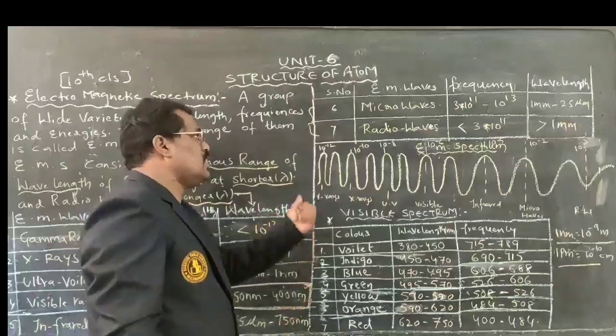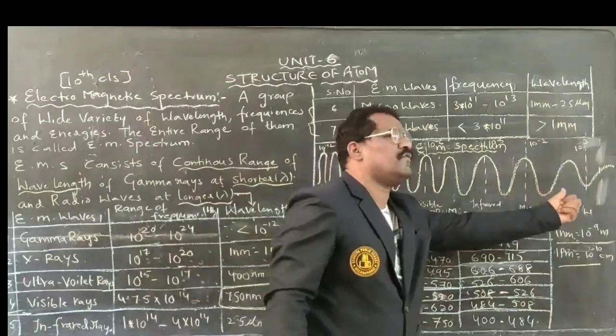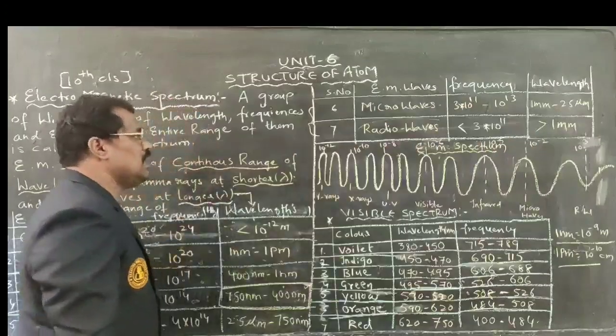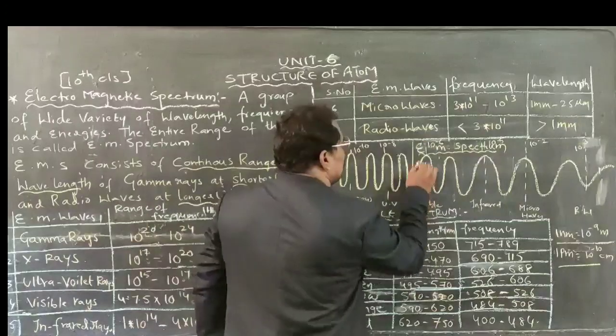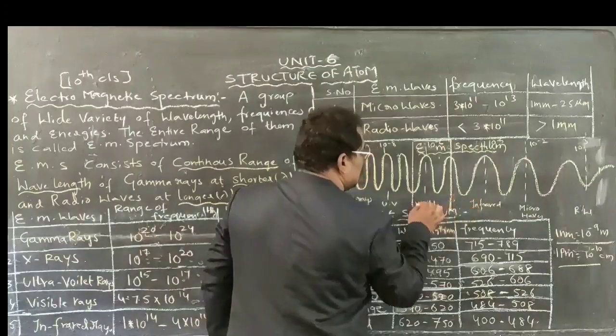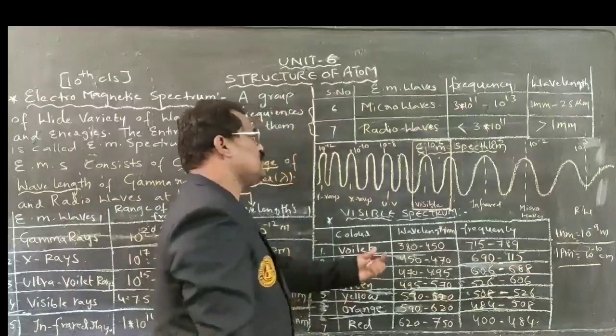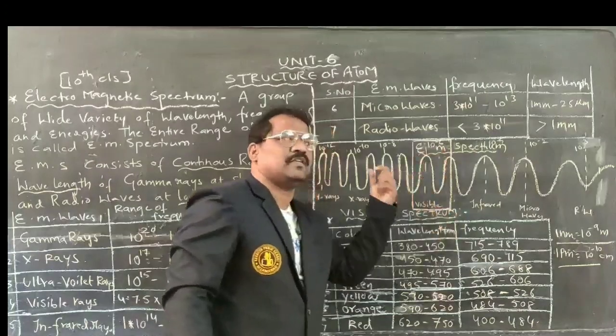Later on we will discuss one. This is the diagrammatic picture of the electromagnetic spectrum. Among the electromagnetic spectrum, I would like to give you the range of the visible spectrum there itself. Now we are going to study the range of the visible spectrum.